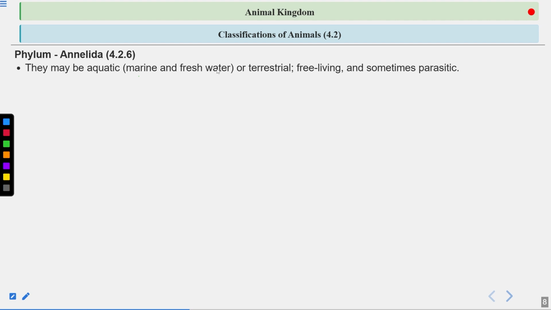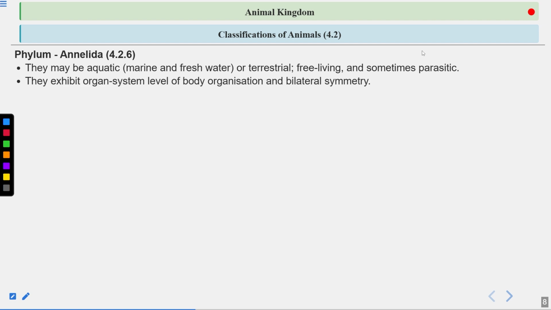They can also be terrestrial, meaning they can live on land, in the soil. Some are parasitic, and they can also be free living. So this is the habitat of the annelids.